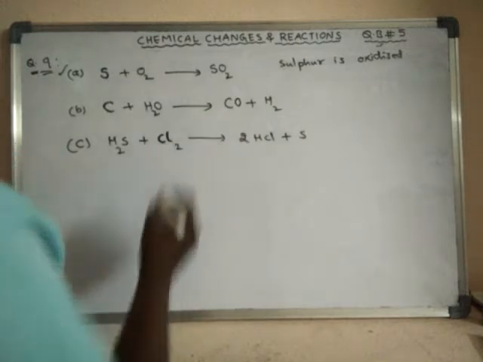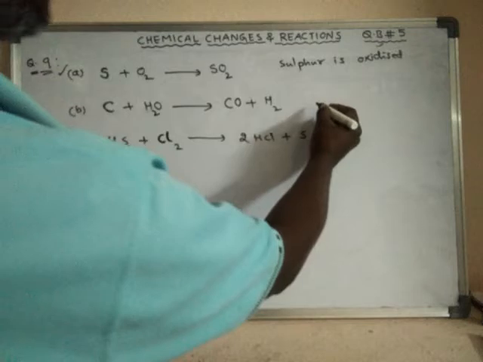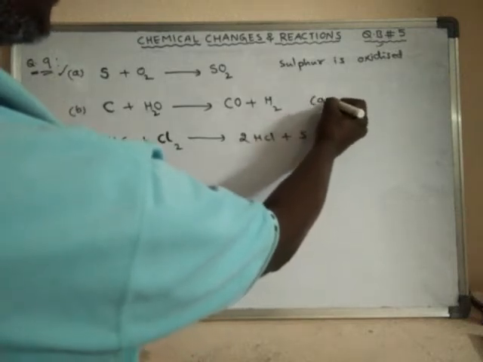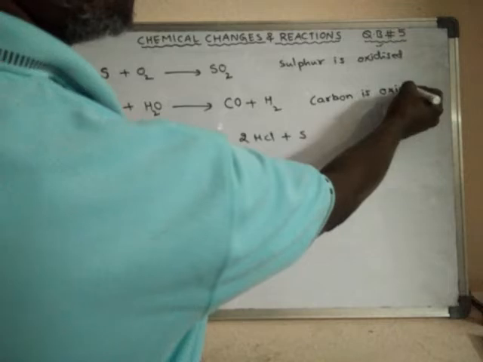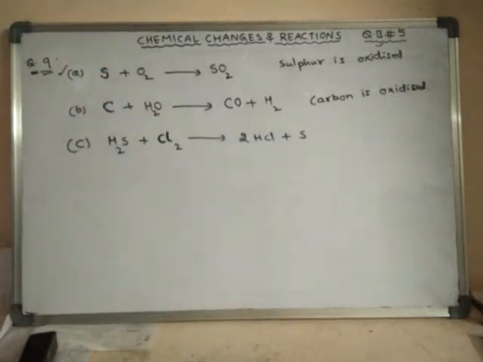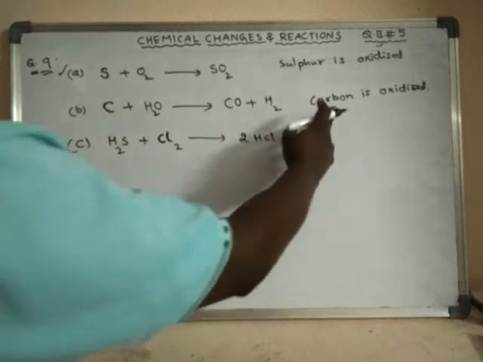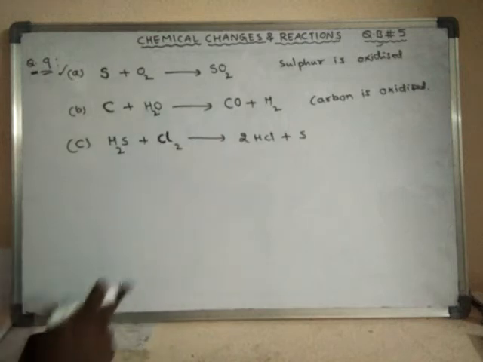So carbon is converted into carbon monoxide, that means oxygen is added to the carbon. Hence carbon is also oxidized. Oxidation of carbon has taken place because carbon has gained oxygen. Here sulfur has gained oxygen.